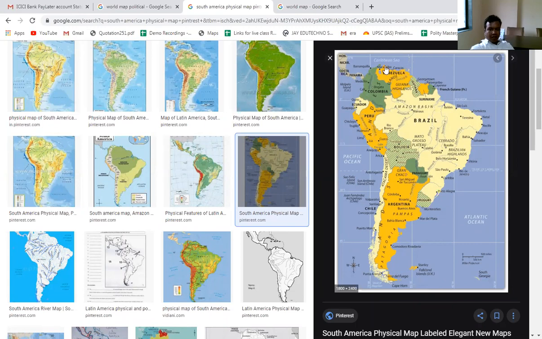There are some other countries like Venezuela. Venezuela is known for petroleum products and is one of the important countries which export crude oil, and we import crude oil from Venezuela. Here we have Colombia. Have you heard about Colombia?